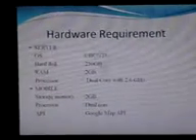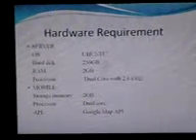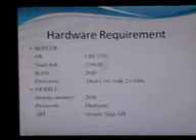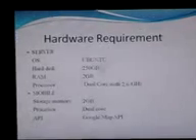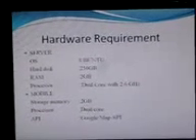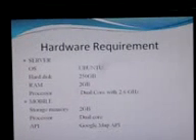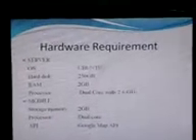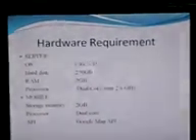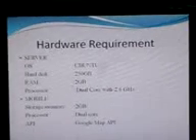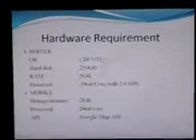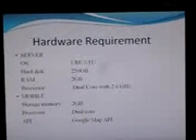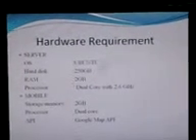The hardware and software requirements for our project are, since we are using a cloud server, the OS installed in it is Ubuntu, the hard disk is 250 GB, the RAM is 2 GB, and the processor requirement is dual core. And the mobile the end user uses should have a storage of 2 GB and a dual core processor, and the Google Map API is essential since we are plotting on the Google Map.